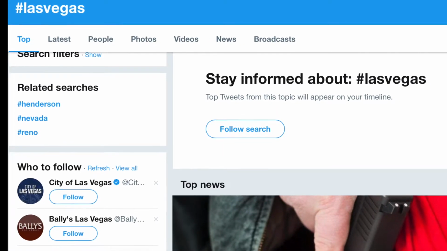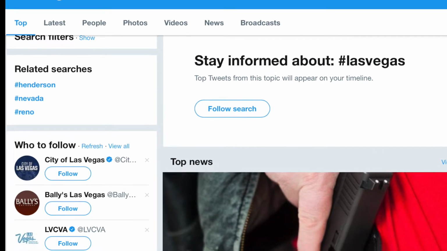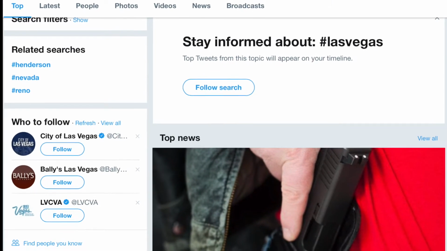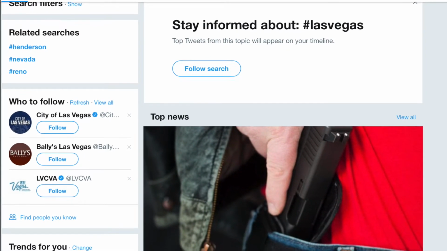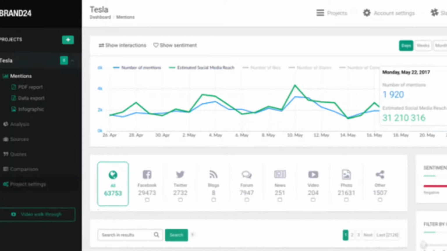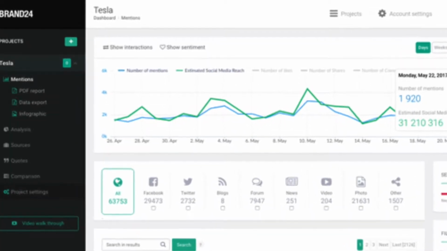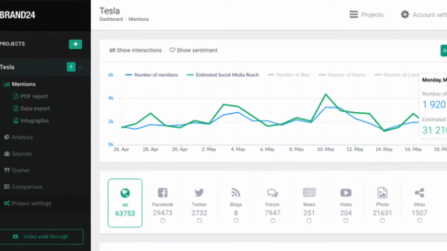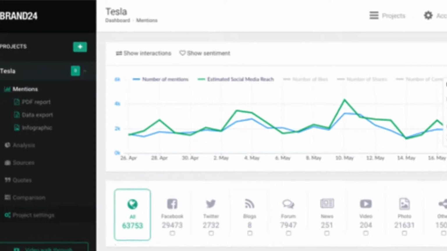For our experiment, we wanted to test this effect of the tweets involving the keyword Las Vegas after the mass shooting earlier this year. To gather our data, we used a website named Rand24 to data mine this keyword from social media. We were able to obtain the number of posts per day in the month of October. Here is what our data looked like.